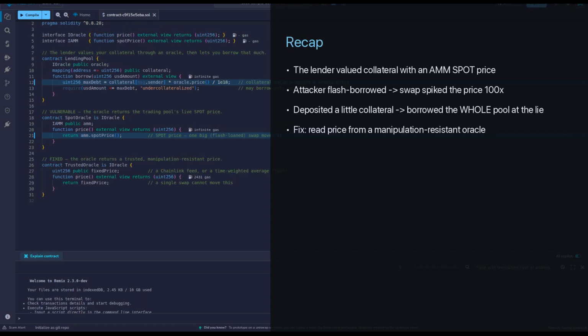Let's recap. The lender valued collateral with a trading pool spot price. The attacker flash borrowed a fortune, swapped to spike that price 100-fold, then deposited a little collateral and borrowed the entire pool against the lie, reversing the swap to repay the loan. The fix is to read the price from a manipulation-resistant oracle. We saw it by hand in Remix, in the Foundry tests, and live on Etherscan.